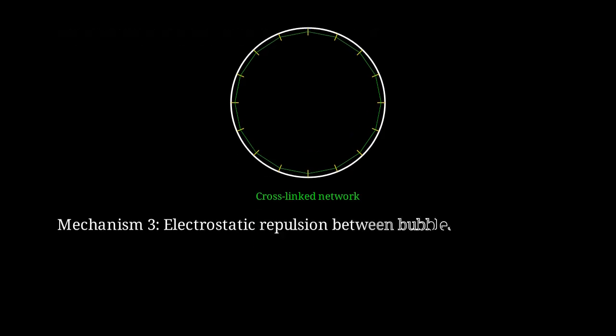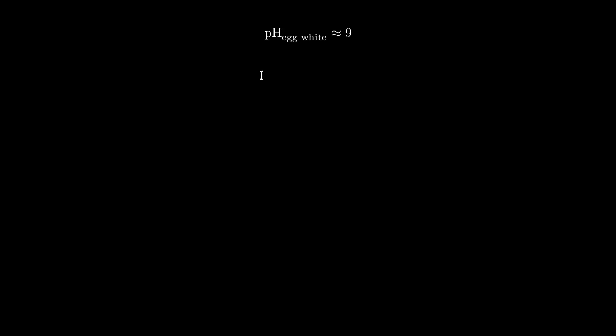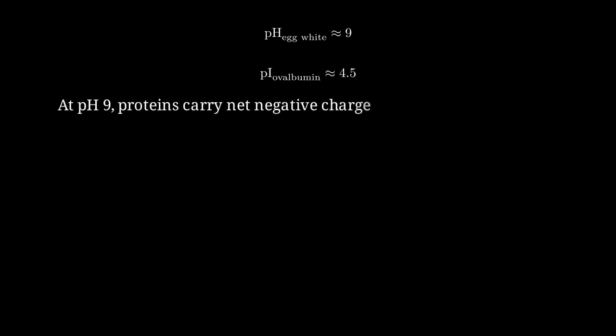Third, proteins provide electrostatic repulsion. Proteins carry net charge, typically negative at pH values above their isoelectric point. Egg white has a pH of approximately 9, which is alkaline. Ovalbumin has an isoelectric point around 4.5. At pH 9, which is well above the isoelectric point, proteins carry a net negative charge. This causes electrostatic repulsion between adjacent bubbles.